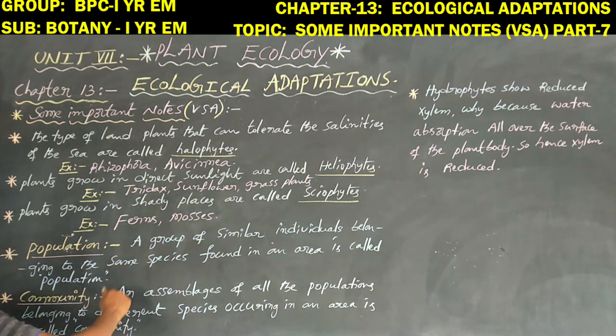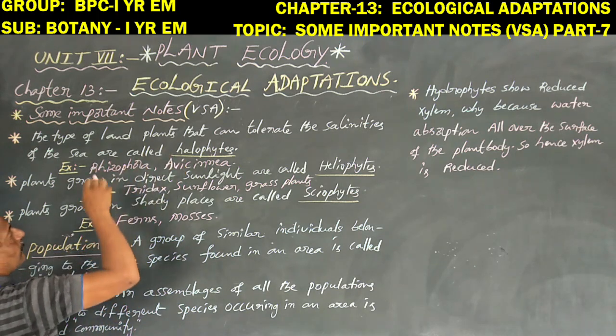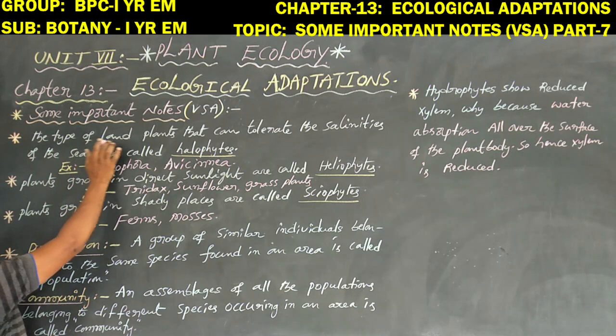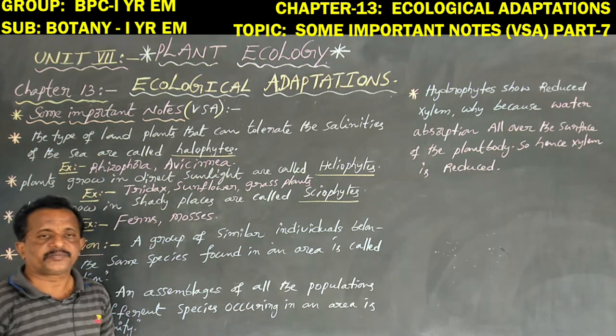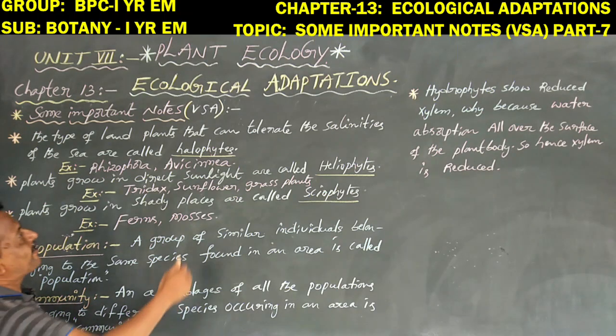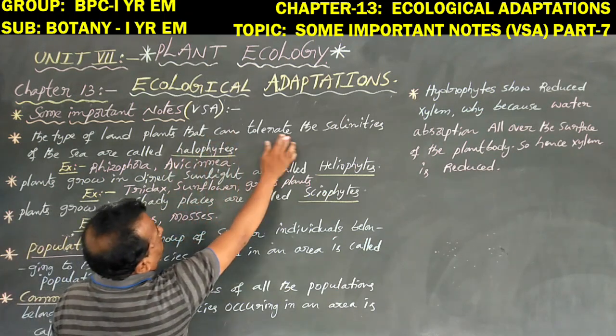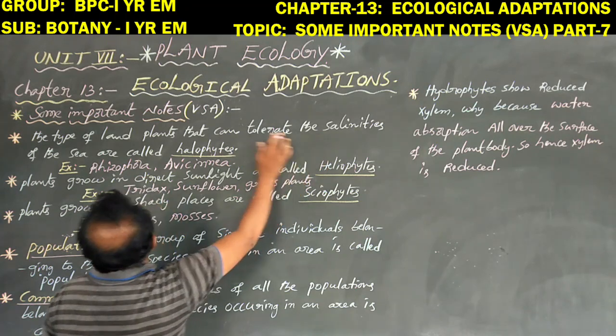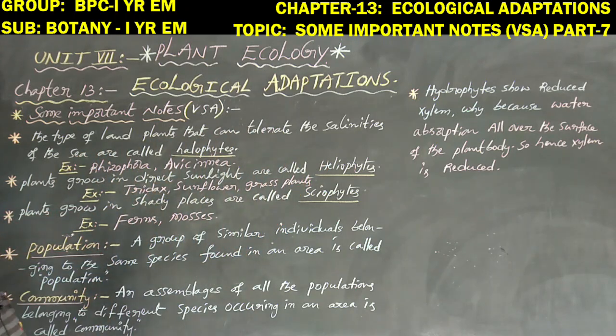Now, dear students, halophytes means the type of plants, especially terrestrial soil plants or land plants, that can tolerate the salinities of the sea.